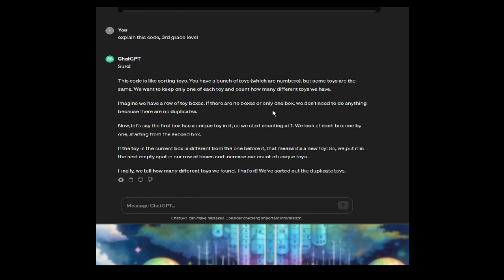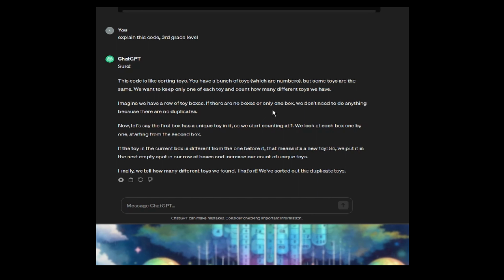Sure. This code is like sorting toys. You have a bunch of toys, which are numbers, but some toys are the same. We want to keep only one of each toy and count how many different toys we have. Imagine we have a row of toy boxes. If there are no boxes or only one box, we don't need to do anything because there are no duplicates.